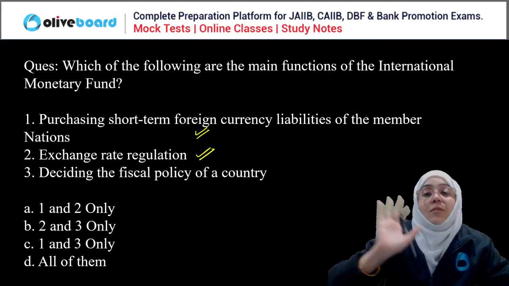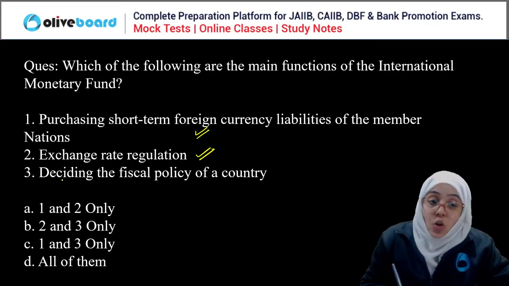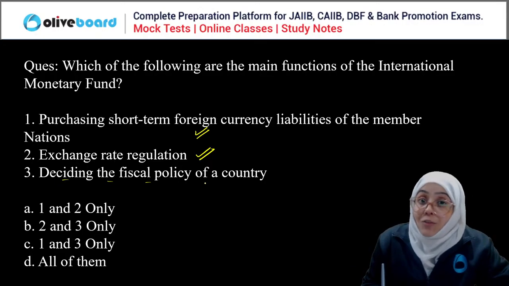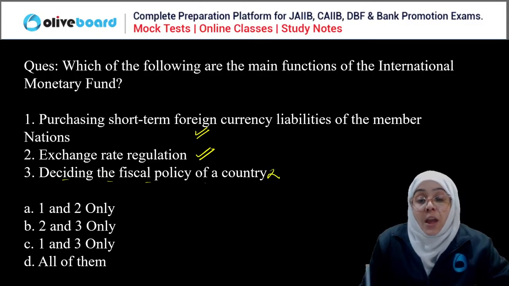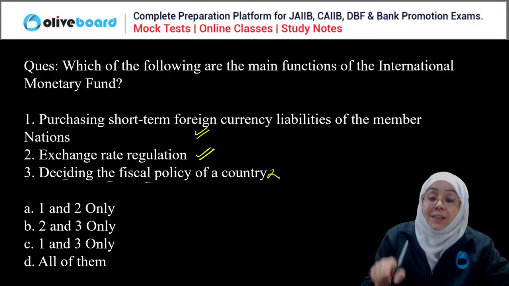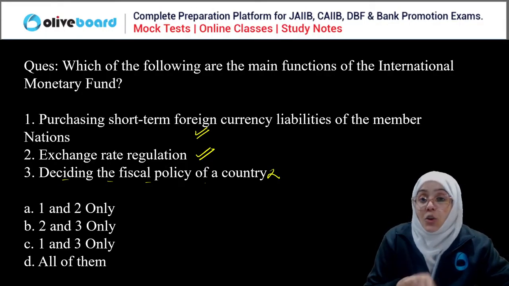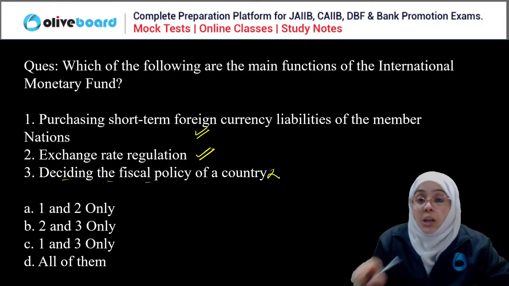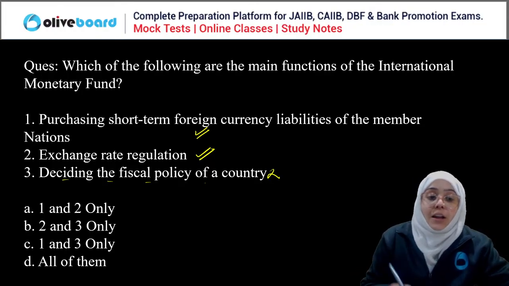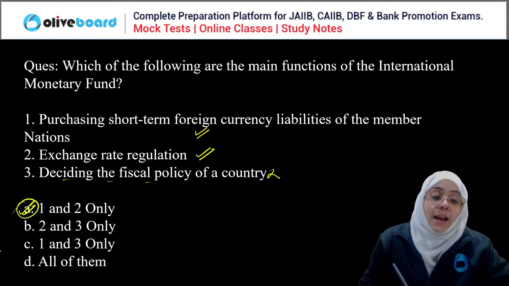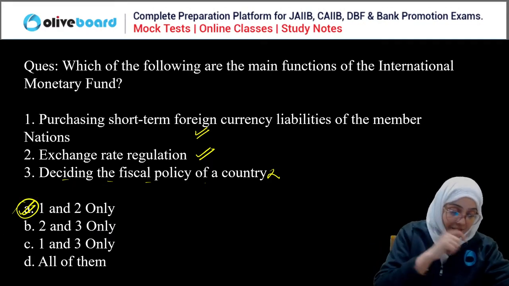These are the functions of the IMF. But deciding the fiscal policy of the country is not a function of the IMF. Every government is responsible for deciding the fiscal policy of its own country. IMF doesn't interfere in it. So the correct answer is only one and two, meaning A is the correct answer here.